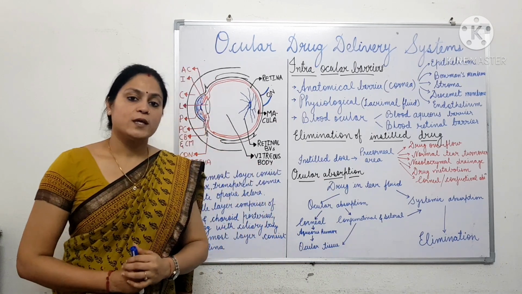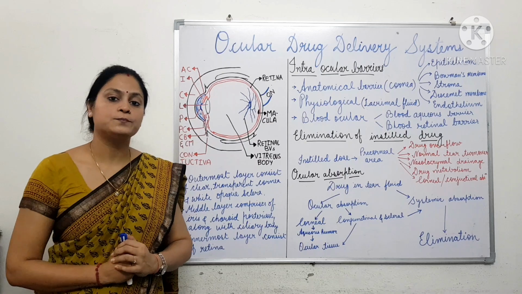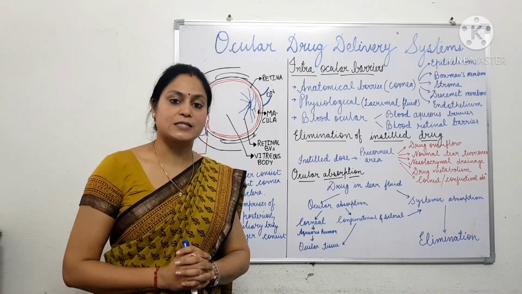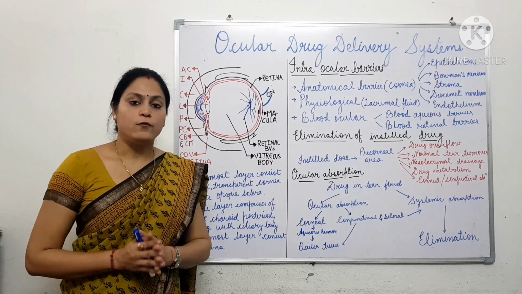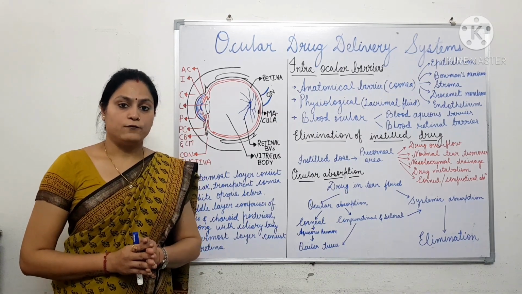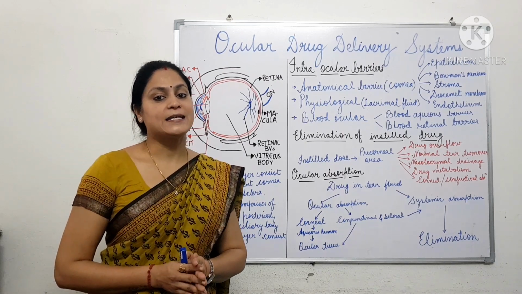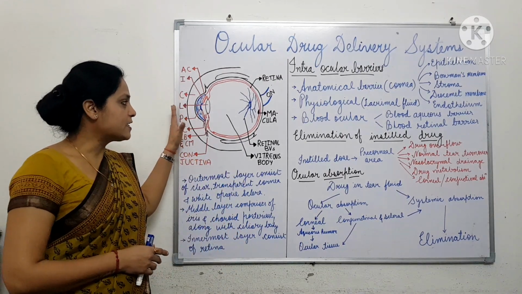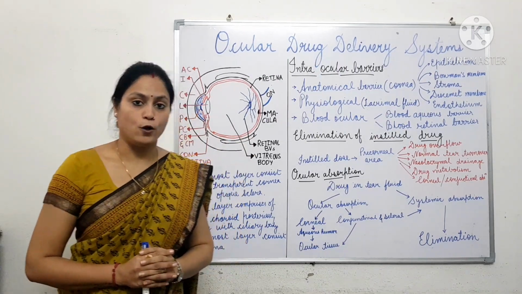Now, starting with what are ocular drug delivery systems. These are specialized and sterile formulations which are designed to be administered into the cul-de-sac cavity of the eye. The cul-de-sac cavity of the eye is the space between the eyelashes and eyeball.